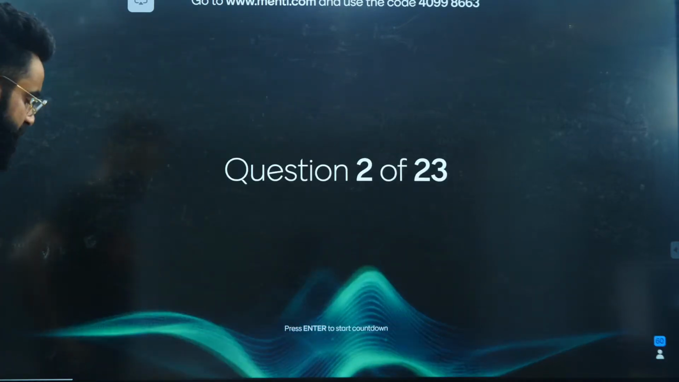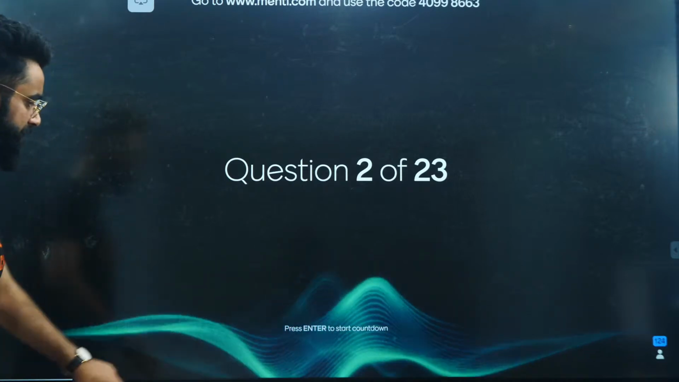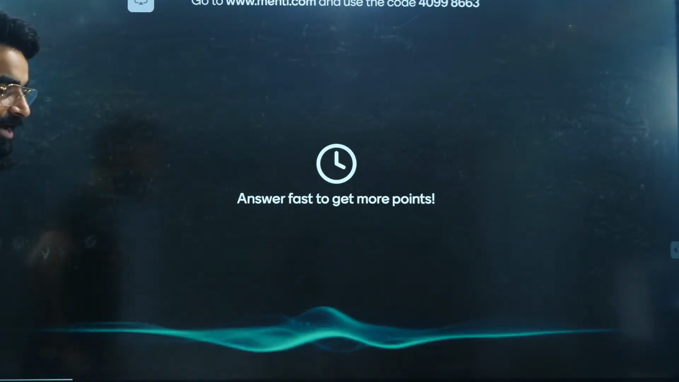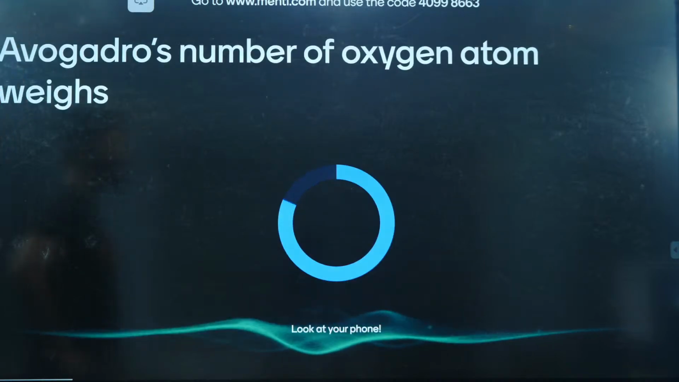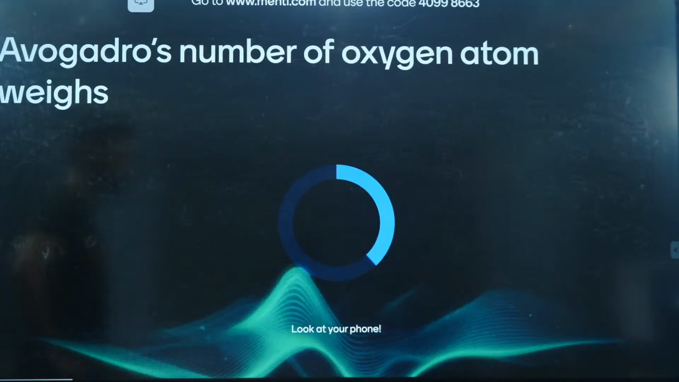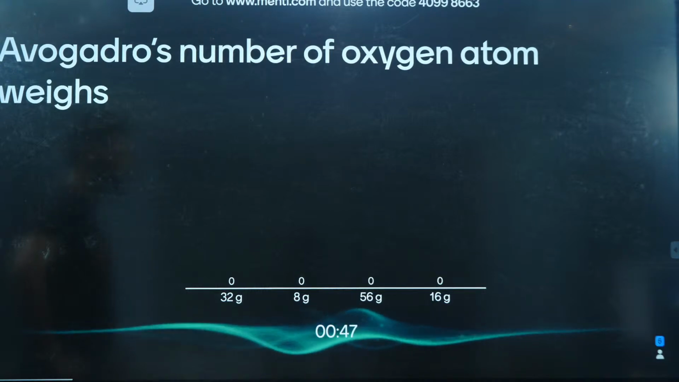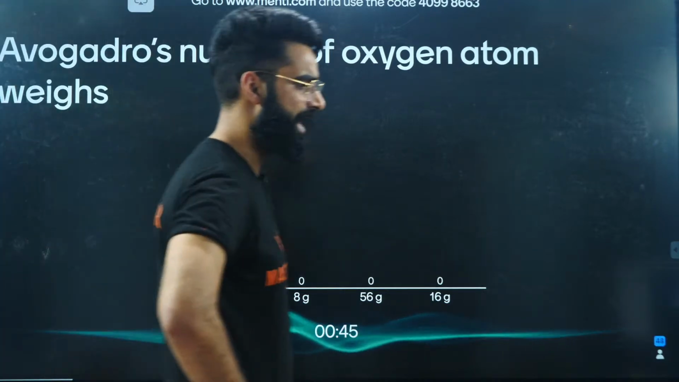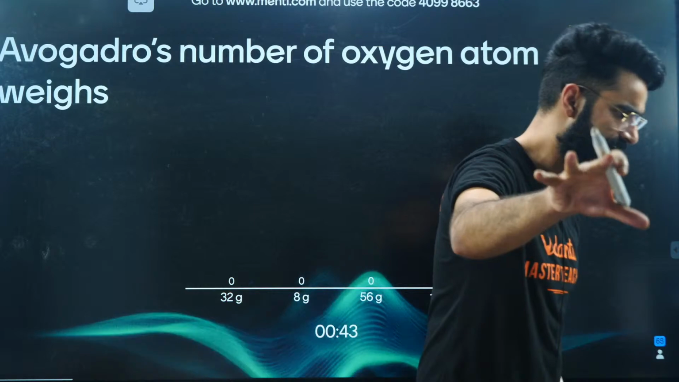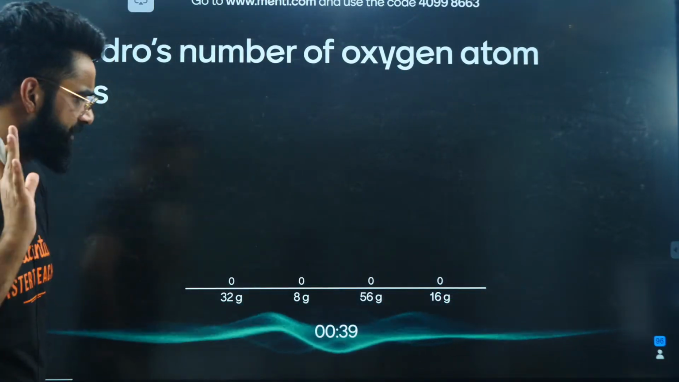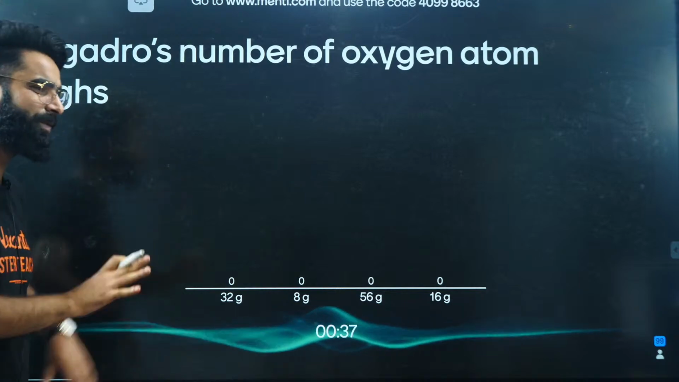Let's move on to one more question, which is going to be on your screen in 3, 2, 1, and now the question is on your screen. Look at your phone, people. Avogadro's number of oxygen atoms weighs... I want you guys to look at your screen and then answer the question. It is a very, very simple and basic question. I'm sure you are going to kill this one as well.